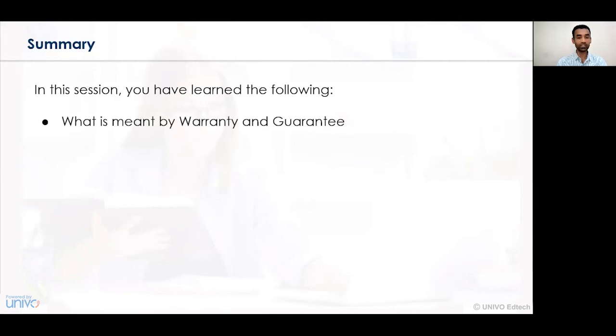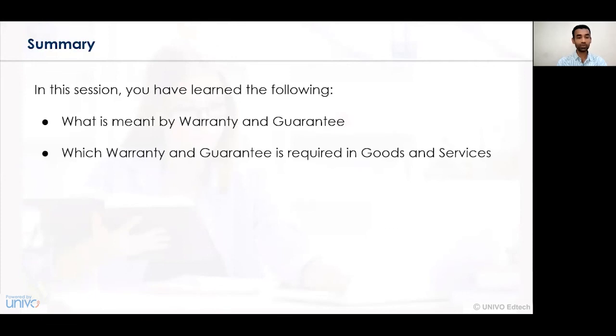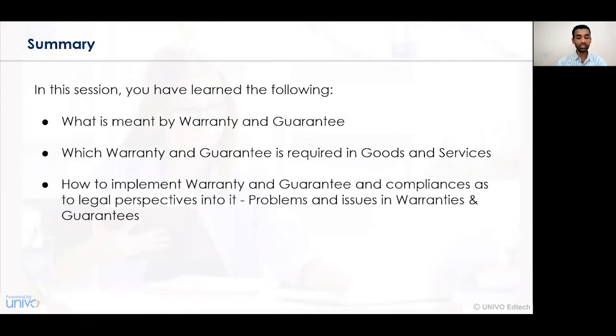Now let's summarize what we have learned in this particular session. In this particular session, we have understood what we mean by a warranty and what we mean by a guarantee. We have also understood the various considerations that are required in terms of goods and services along with a warranty and along with a guarantee. And lastly, how we implement a warranty and guarantee contract in business organizations with respect to various goods and services, and what the various problems and issues are that are associated with warranty and guarantee contracts.